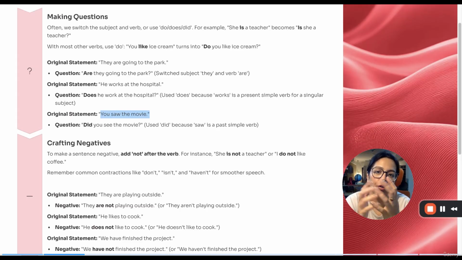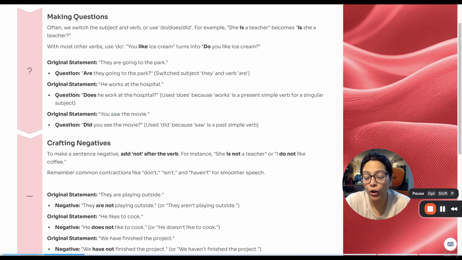A tip for you would be, if you are confused as how to start a question, think of the possible answer. Like for example, if you do not know how to construct a question, think of the possible answer that the person can give and just interchange the position of the verb and the subject. Like if you want to ask someone if they will play football, think of the answer that they could possibly give. Yes, I will play football.